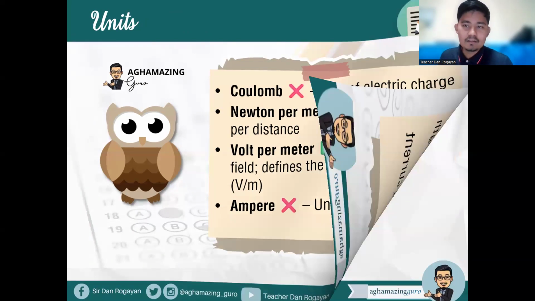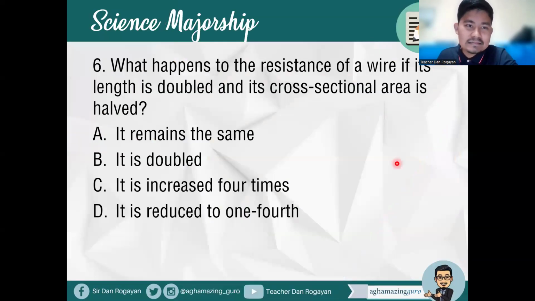Okay. Next item, item number 6, what happens to the resistance of a wire if its length is doubled and its cross-sectional area is halved? A, it remains the same. B, it is doubled. C, it is increased 4 times. D, it is reduced to 1/4. Okay. So what happens to the resistance of a wire when this scenario happens? Okay. Of course, the answer here, what's your answer?